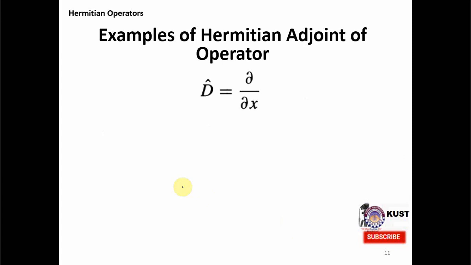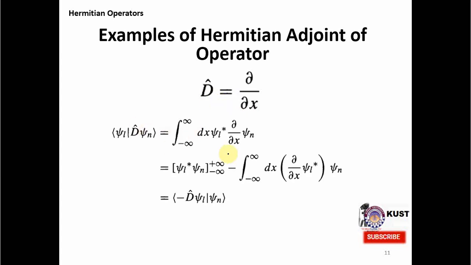Okay, as I told you, I will give you more interesting, more complicated examples of calculating the Hermitian adjoint. Consider another operator, which is the partial derivative with respect to x, that is del by del x, and now we want to calculate its Hermitian adjoint. Then this derivative is acting on psi, but we can transform it into the integral notation, and then integrate by parts and shift this derivative onto the first function.